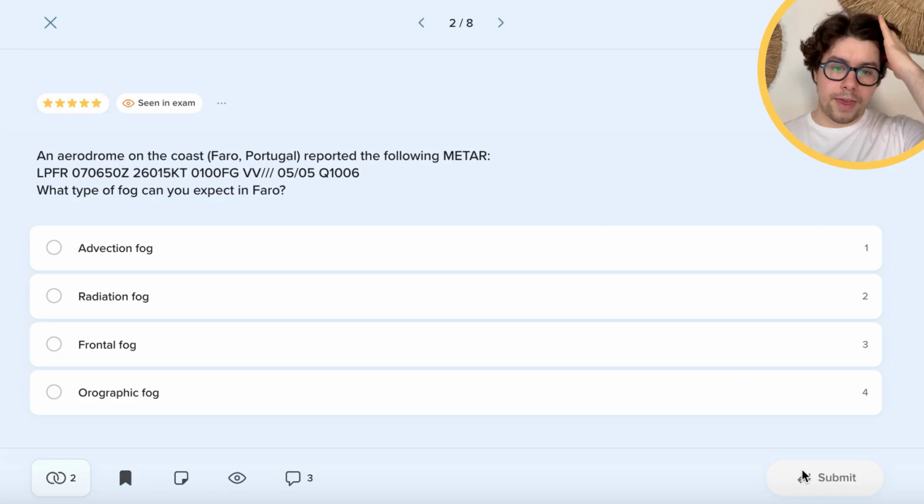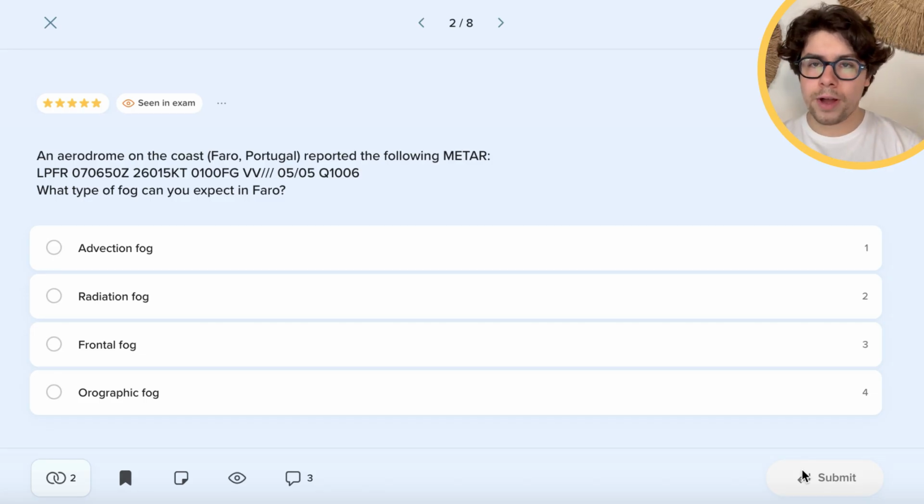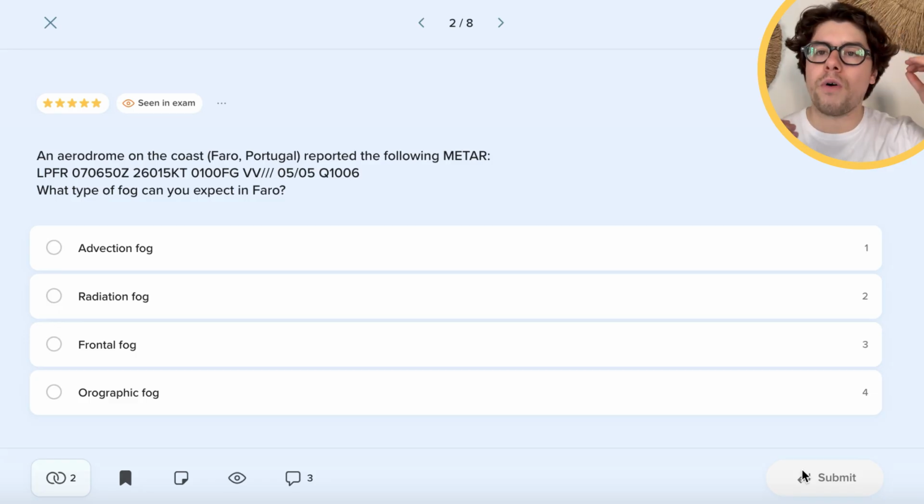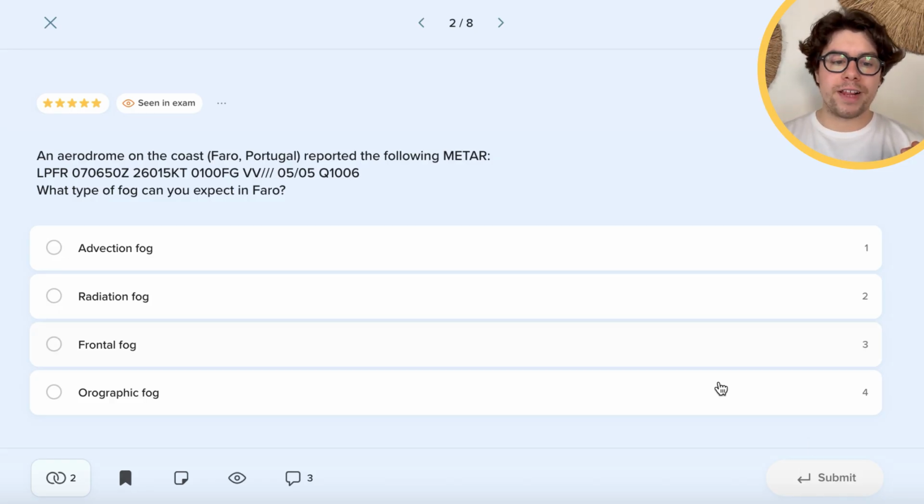Generally speaking, if the winds are relatively strong, the only fog that we can expect is the advection fog. This is the fog that is brought by the horizontal movement of air. So in this case, we have warmer air brought over a colder piece of land, and then it saturates and we have fog. In order for this air to be moved, we need the horizontal movement, which is of course the wind. Generally speaking, for advection fog, 15 knots is the maximum limit over land, and 20 knots will be the maximum limit over the sea.